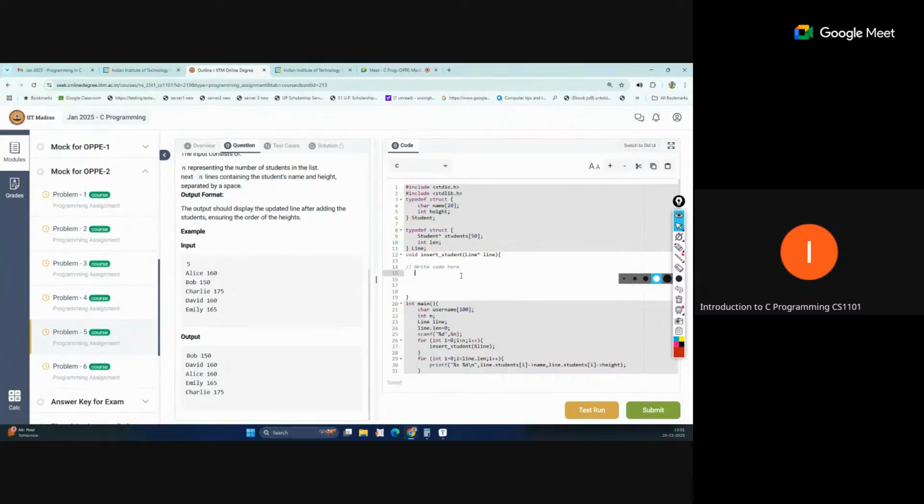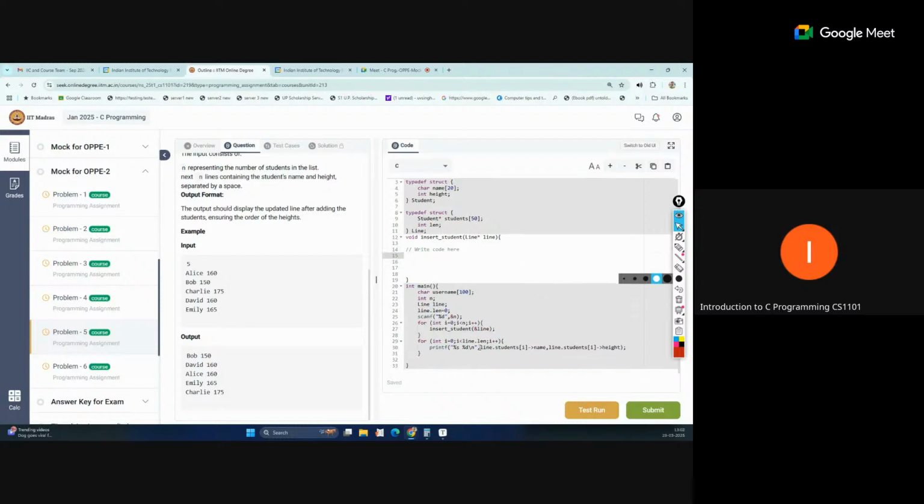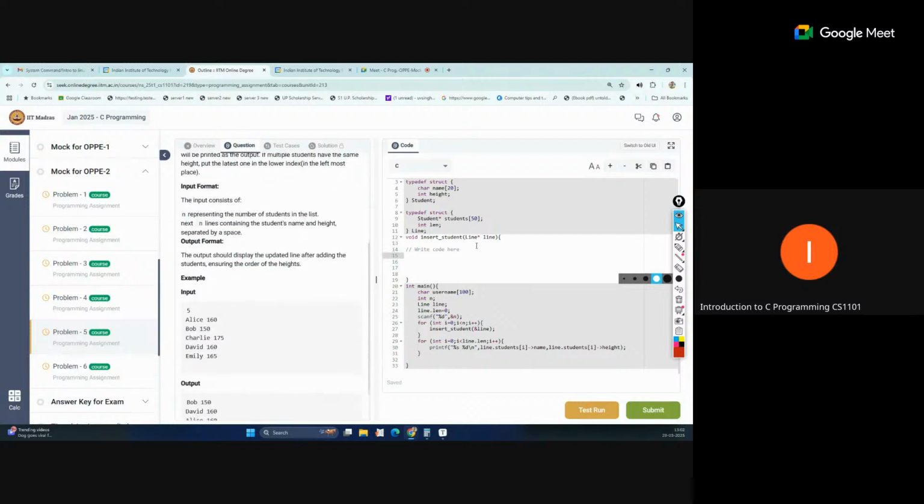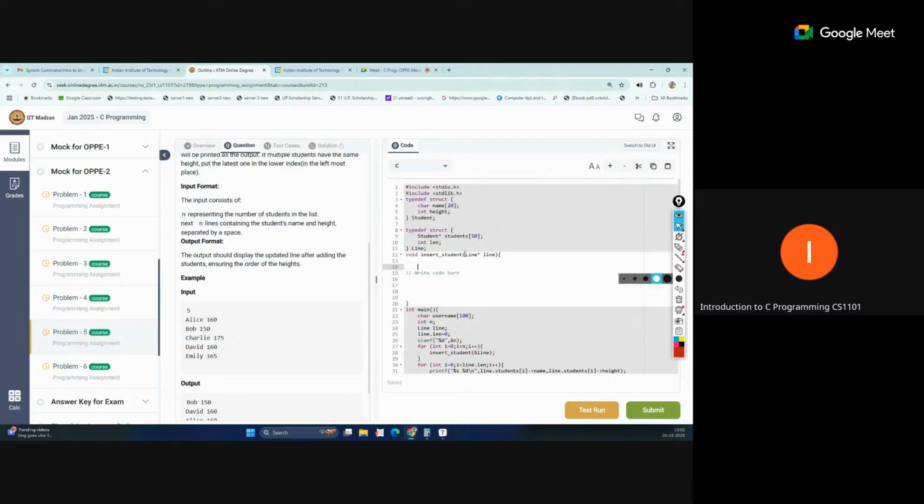So now what we will do, we will create a student structure line. Just one second. First thing, we also need to read the input. Oh, the reading part is also not done. So first thing, because memory is not allocated for this, we have to allocate memory here.